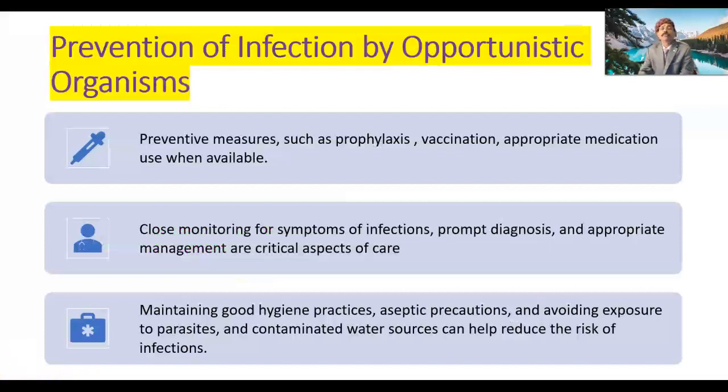So, prevention of infection by opportunistic organisms: preventive measures such as prophylaxis, maybe by antibiotic, antifungal, or antiviral, vaccination, and appropriate medication use when available. We have some vaccines against these infections. We can use those.